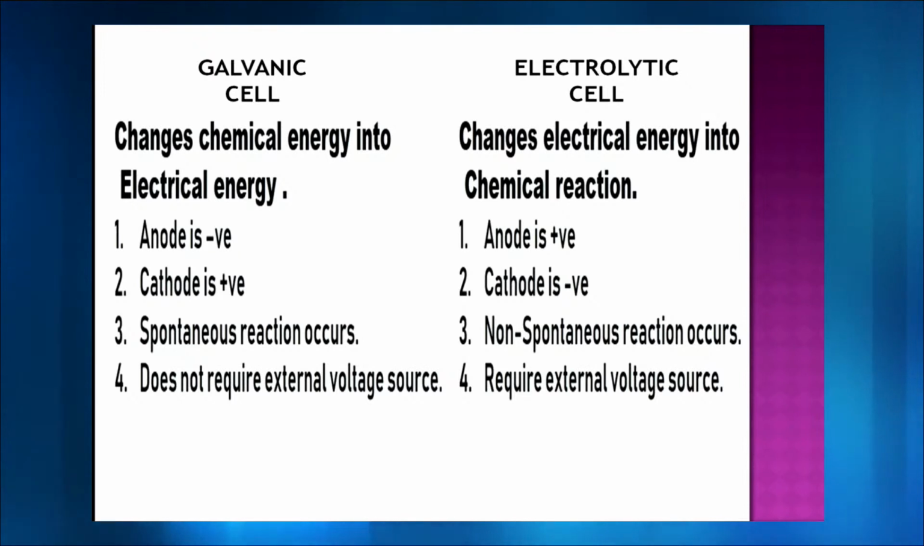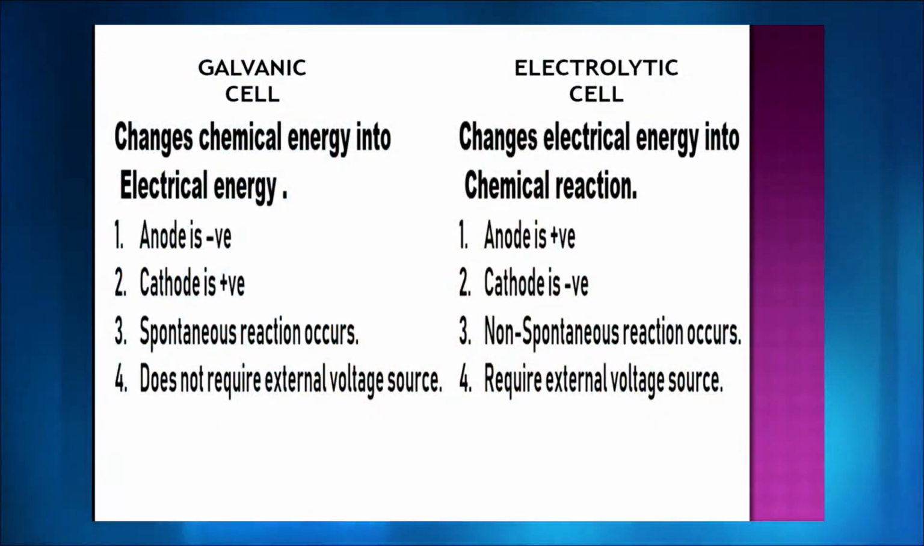In the electrolytic cell, you have the electricity which is being plugged to the device or the cell, and that is giving you the chemical energy, and ultimately the reaction is happening, right. So these are two major differences between the galvanic cell and electrolytic cell. Cathode is positive in galvanic, anode is negative. In electrolytic it is opposite, anode is positive and cathode is negative.